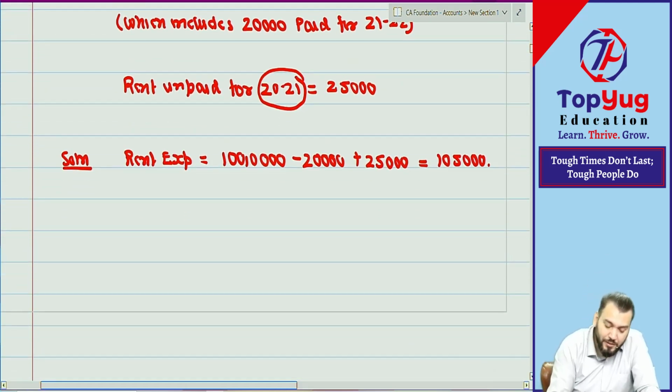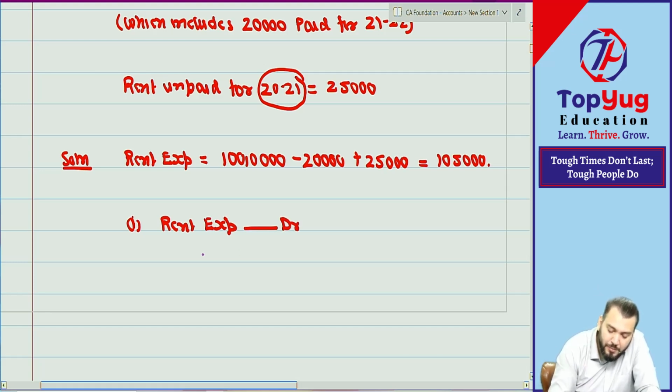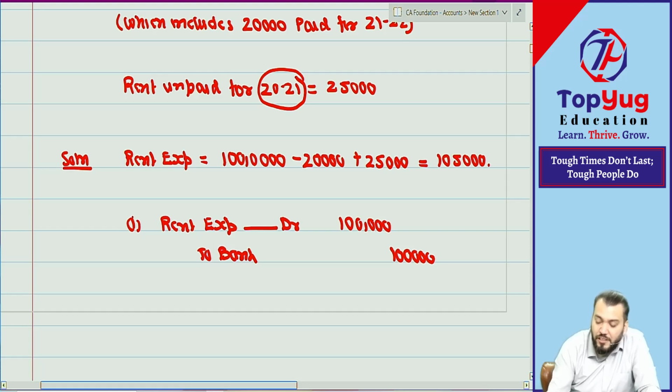Now what will be the journal entry? First journal entry you will do for rent paid, for 1 lakh. What is the journal entry? Rent expense account debit to bank. How much you have paid? 1 lakh. Then you found out of 1 lakh, 20,000 is not for this year.